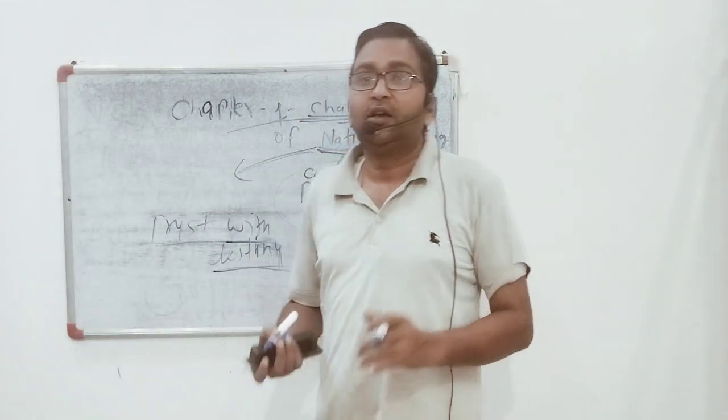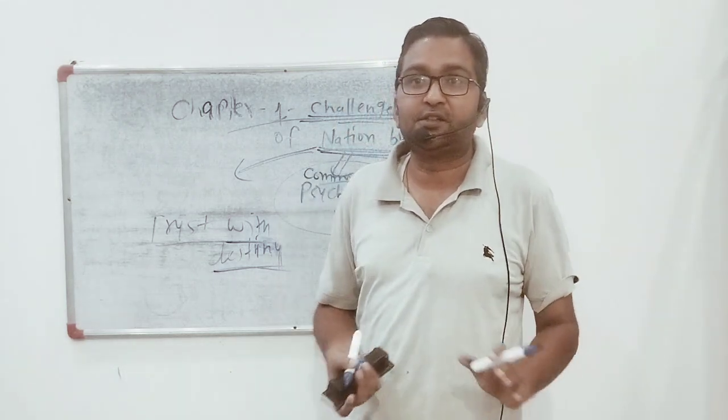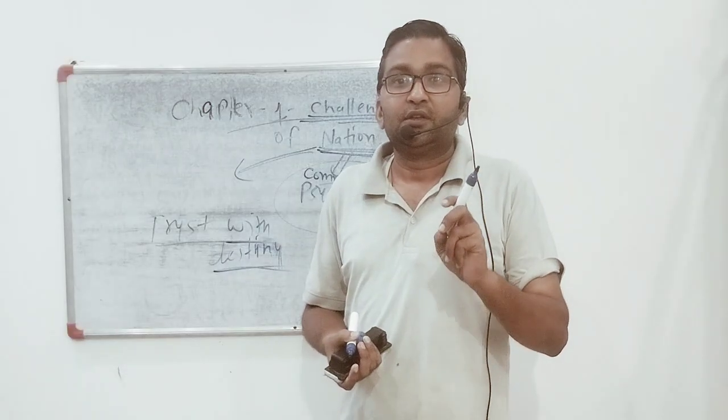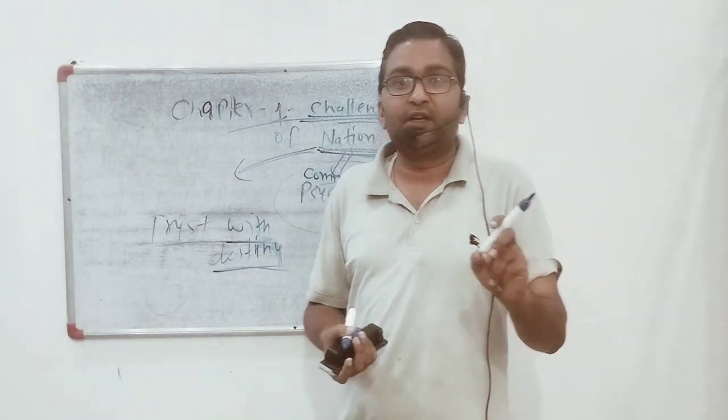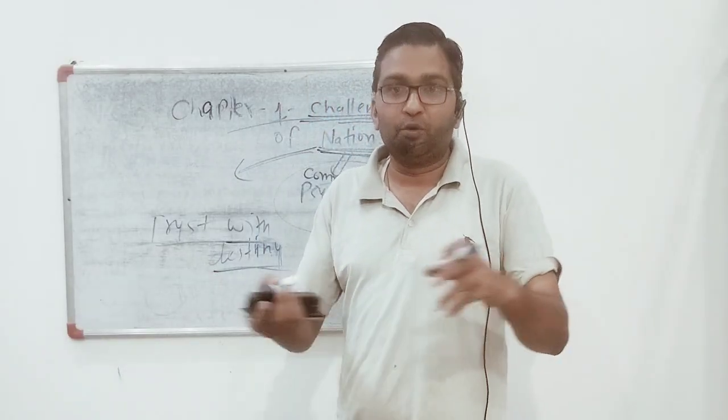As you know, in 1946 the Cabinet Mission Plan came to India, and Sir Stafford Cripps, A.V. Alexander and Sir Patrick Lawrence were the members of this Cabinet Mission.